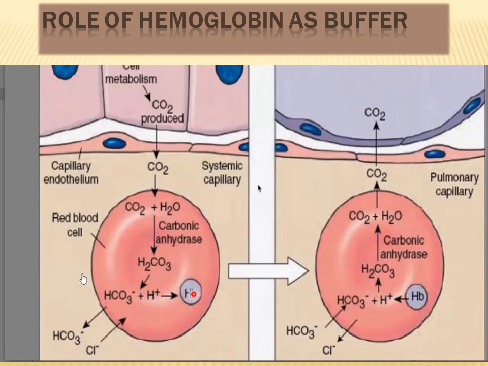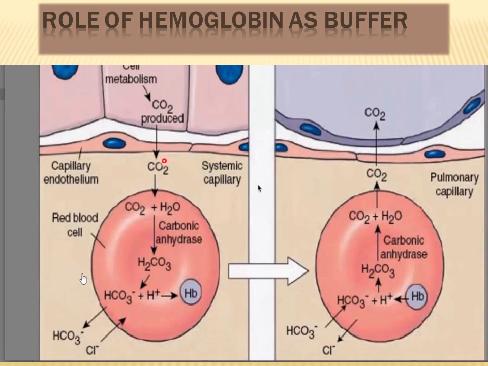So this hemoglobin is going to transport H positive ions that have resulted from carbon dioxide and some of the carbon dioxide in the form of carbaminohemoglobin from the venous blood to the lungs, and from there carbon dioxide is going to be exhaled out of the lungs. How? We will discuss right now. So hemoglobin inside the RBCs is acting as a buffer mechanism because it is also buffering hydrogen ions and also carbon dioxide, which is a volatile acid.